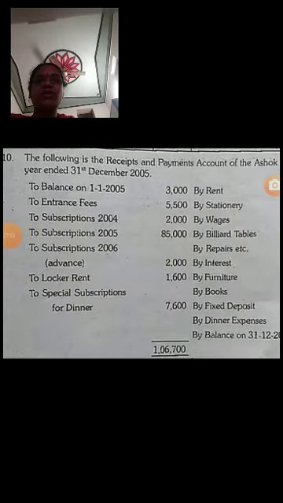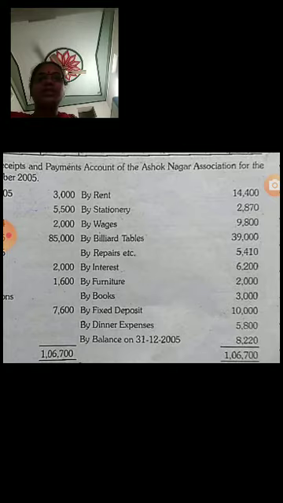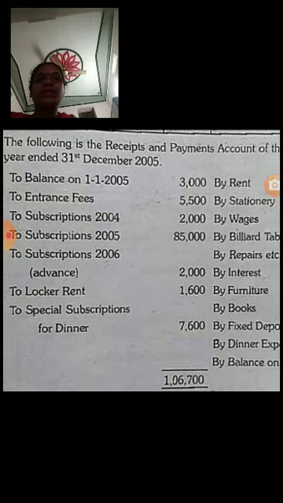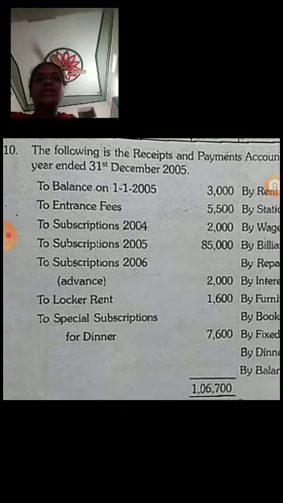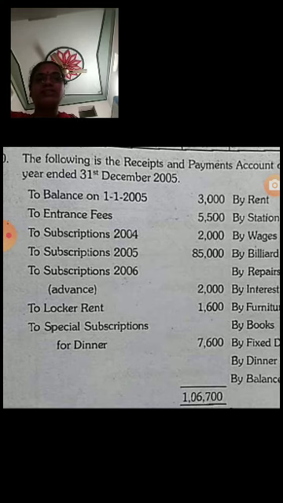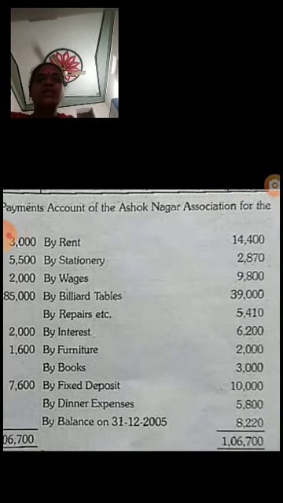Now the receipts and payments accounts of the Ashok Nagar Association for the year ended 31st December 2005. The balance on 1/1/2005, that is 3,000. To entrance fees 5,500. To subscriptions 2004, means it is previous year, that is 2,000. To subscriptions 2005 means this year, that is 85,000. To subscriptions 2006 means next year, that is 2,000. Next, to locker rent, that is 1,600. To special subscriptions for dinner, that is 7,600.